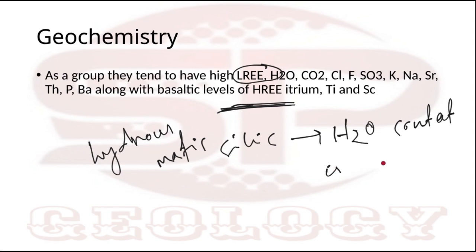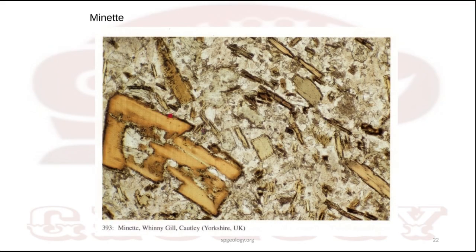Okay, so you can see here the minette. So what is the composition of minette? These larger crystals are biotite. And all the white portion you are seeing, these are potash feldspars.